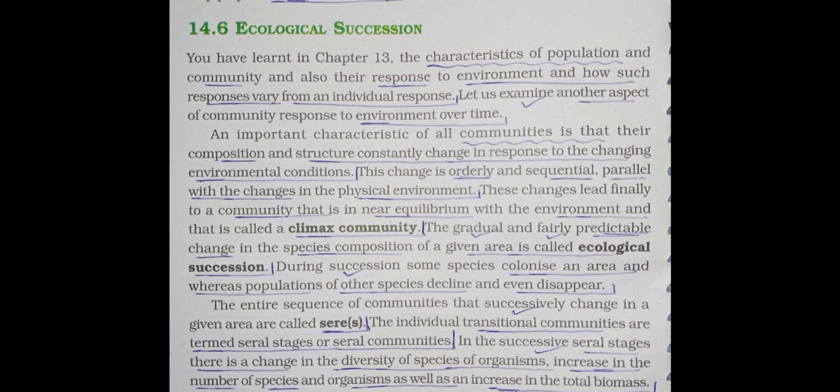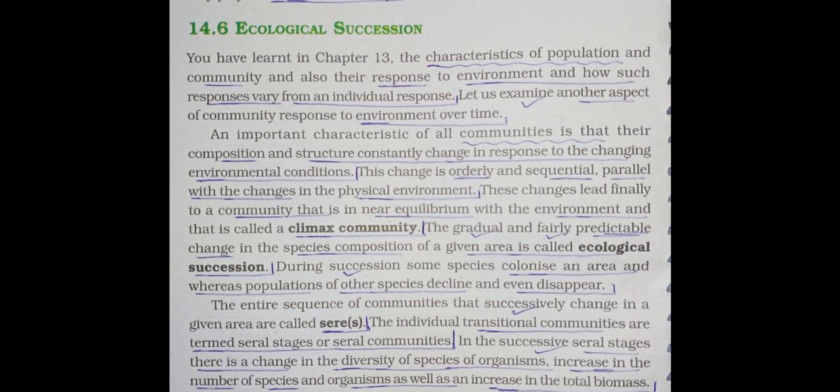An important characteristic of all communities is their composition and structure. So two words are important: composition and structure. Both constantly change in response to the changing environmental condition.